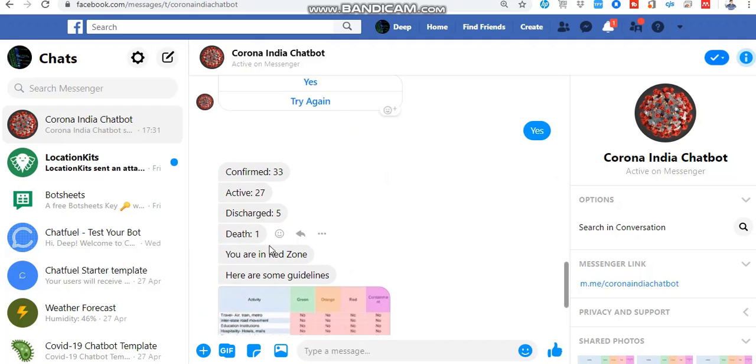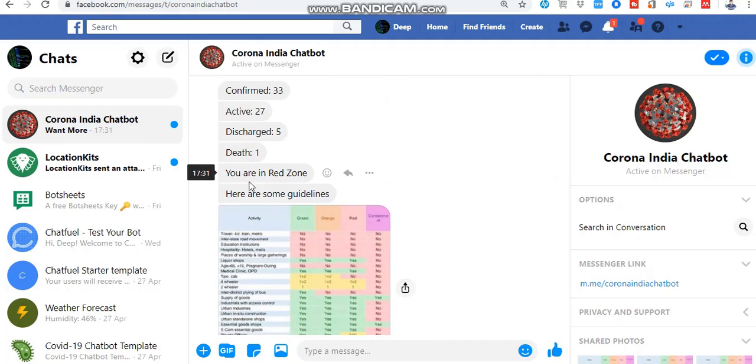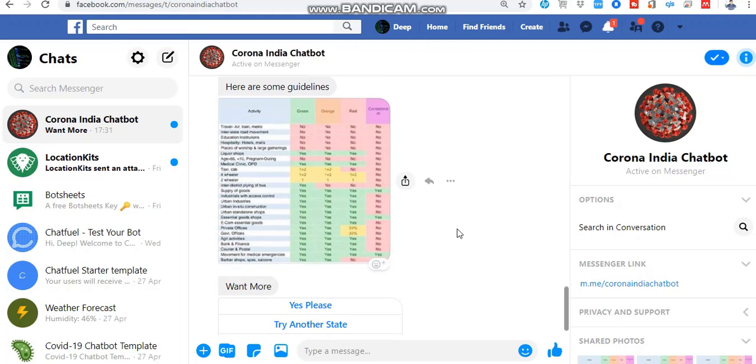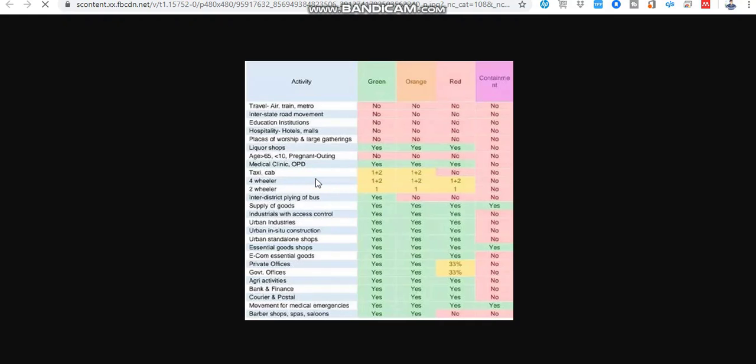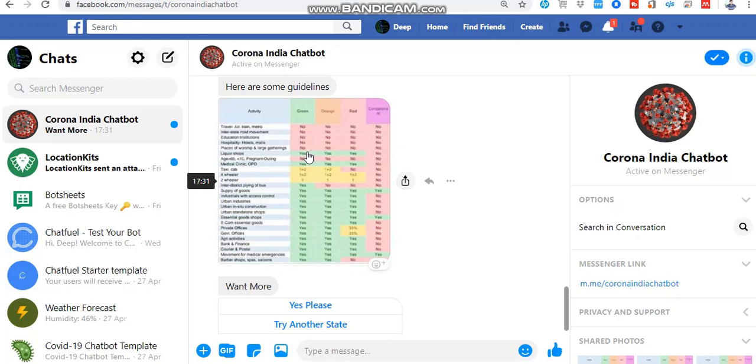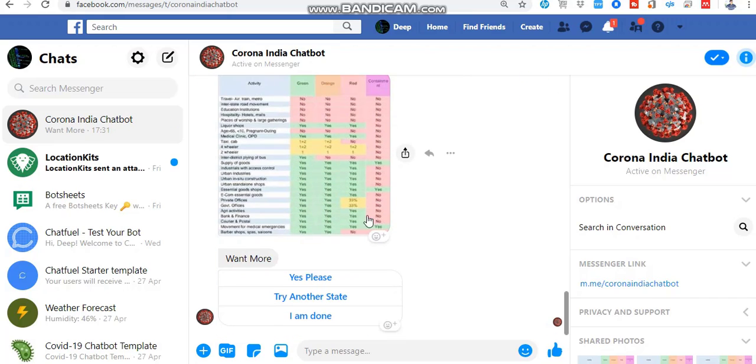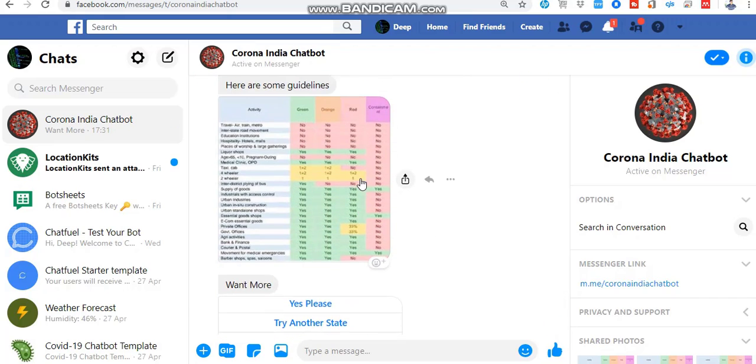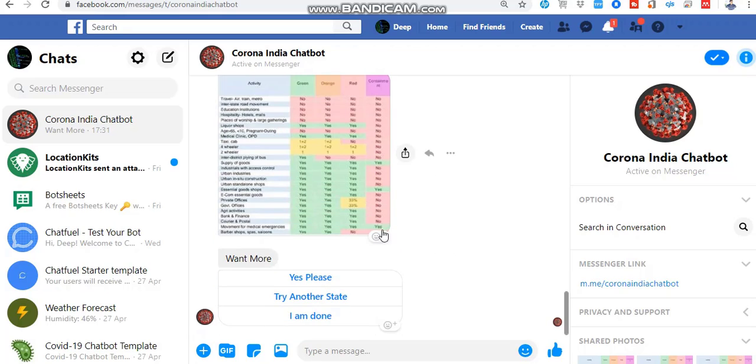It will also show you that South 24 Parganas is under a red zone, and it will show you some guidelines from the central government about the activities that are allowed under a green zone, orange zone and a red zone. So in this way you can search for any district and get to know which zone the district is under. So this is one feature.